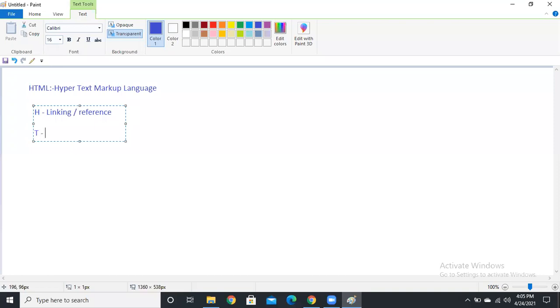And next, what is T for? Text. So text for what? Information or data.